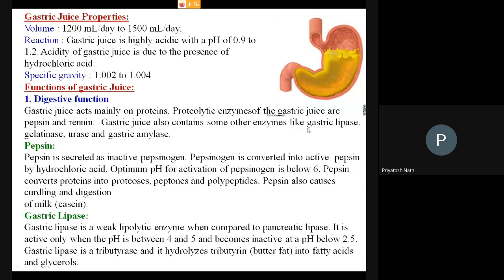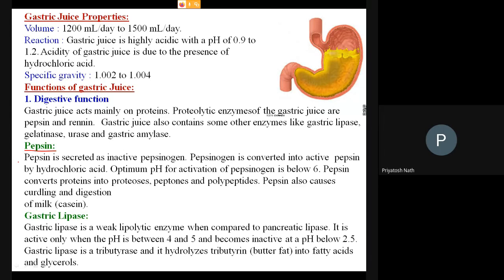So there are gastric lipase, gelatinase, urease, and gastric amylase, etc. Okay, are you getting? Again, I have to check. So pepsin is there. Most of the enzymes secreted from the stomach are present in inactive form, as inactive enzymes or proenzymes.